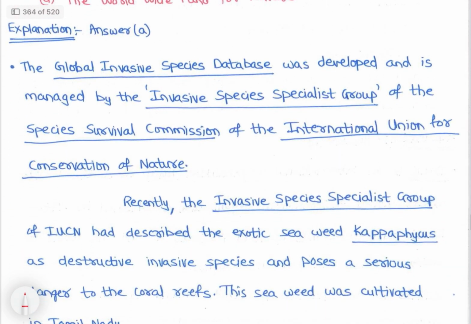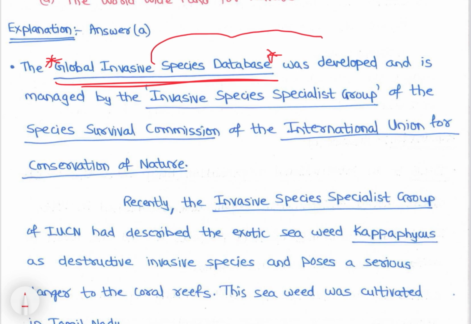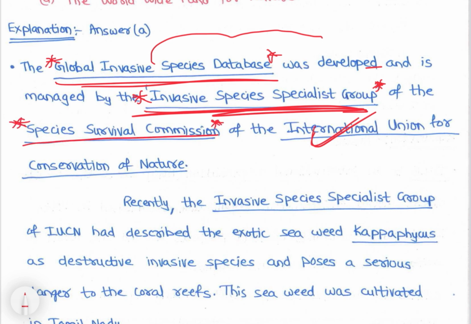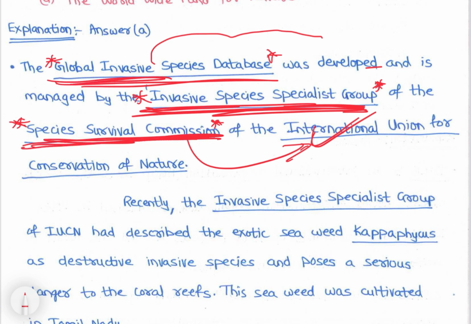Then the Global Invasive Species Database. Again, they can also ask who releases the Global Invasive Species Database. That is IUCN. It was developed and is managed by the Invasive Species Specialist Group. उसके लिए invasive species specialist group बनाया IUCN ने, of the Species Survival Commission. ये भी important है, SSC Species Survival Commission क्या है? IUCN. So now that the Invasive Species Specialist Group has come, the Species Survival Commission can also come. So you need to remember all these things of IUCN.